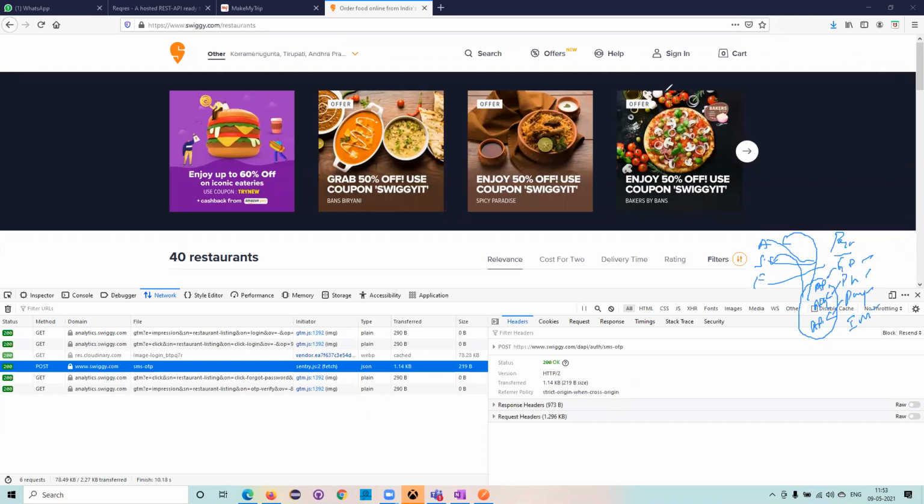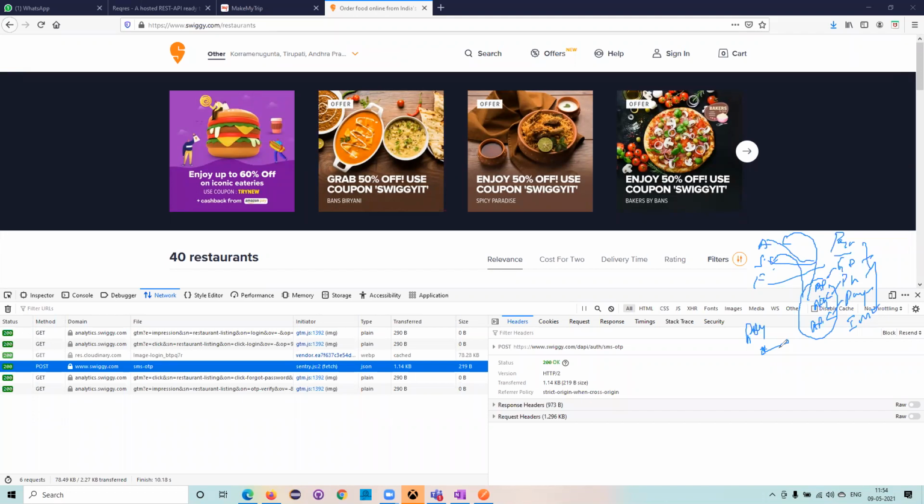Now Swiggy will integrate these APIs, and whatever endpoints were exposed by these companies, they will take those endpoints and integrate them into their application. So whenever I go to the payment page and click on this, immediately that endpoint of Google Pay comes into the picture, and it says okay, go and do the payment. Immediately it will transfer to GPay and then go further. So this is how the APIs chain will be working, and that is what APIs are.